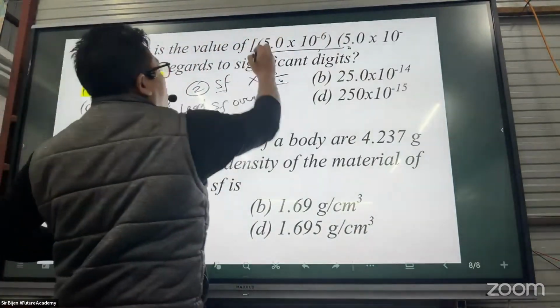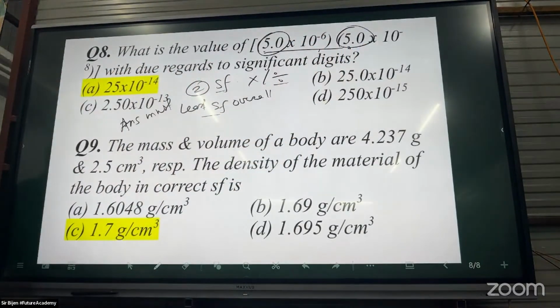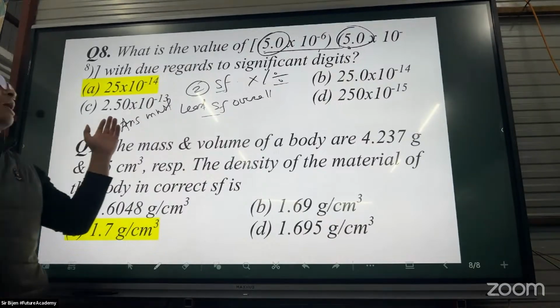So we have two significant figures, so the answer must contain 2.